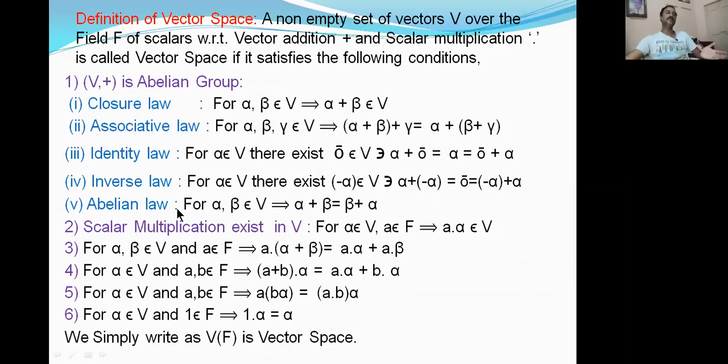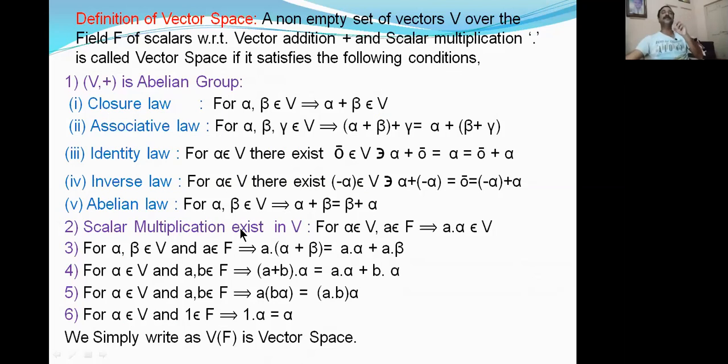For the abelian law, we all know that we are taking two elements. Here also, for V plus abelian group, we are taking two vectors in V, that is alpha and beta. For any two elements alpha, beta belongs to V, that implies alpha plus beta is equal to beta plus alpha. If LHS is equal to RHS condition is satisfied with any two elements alpha, beta in V, then we say that abelian law exists in V. That means V with respect to plus satisfying these five laws means that V plus is said to be an abelian group. And the scalar multiplication.